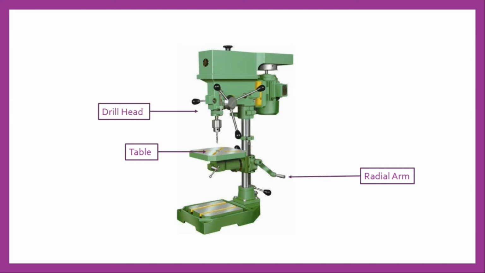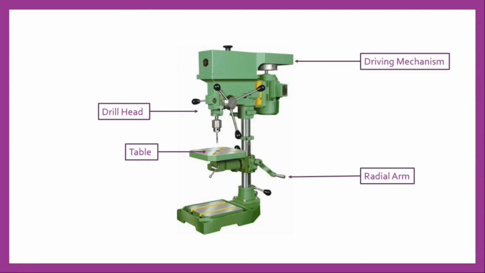Drill head. It is mounted on the radial arm and drives the drill spindle. In some of the drill machines, the drill head may be adjusted up or down for accommodating different heights of work. In addition to table adjustment, it encloses all the mechanisms for driving the drill at different speeds and feeds. In lighter machines, the driving motor is mounted at the rear end of the head, counterbalancing the weight of the drill spindle.